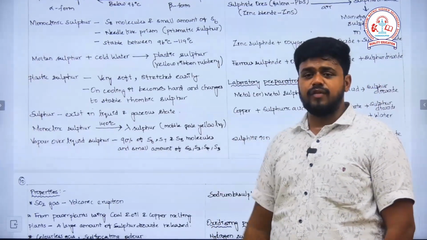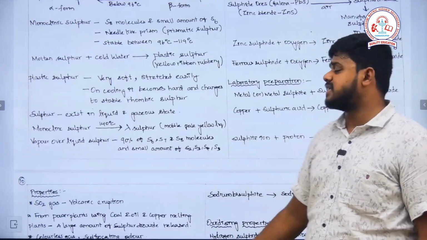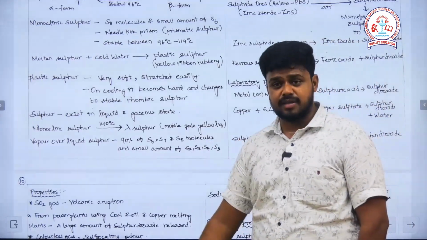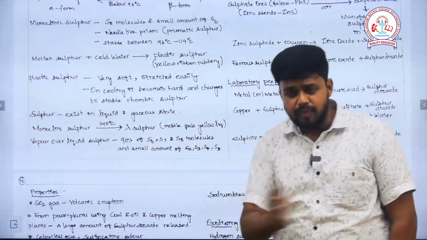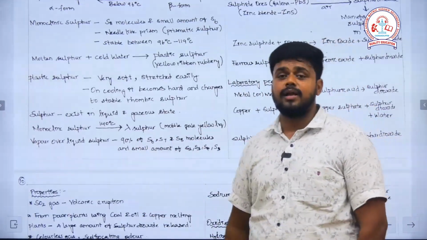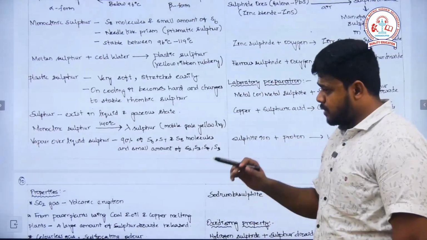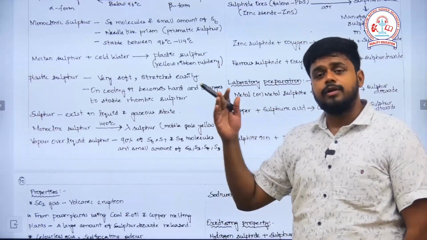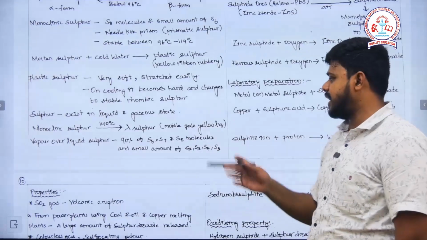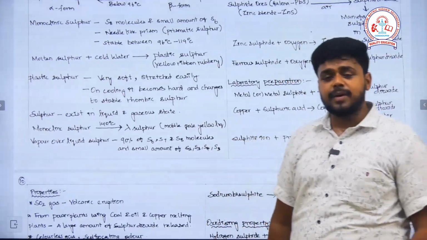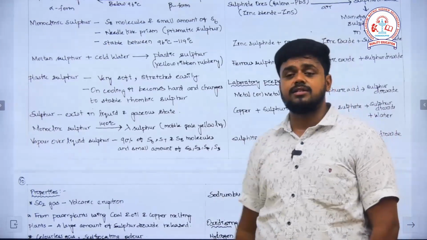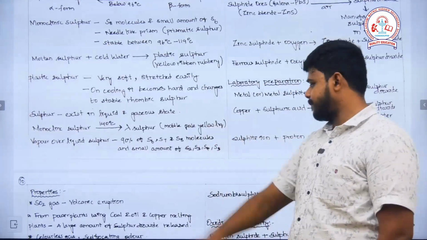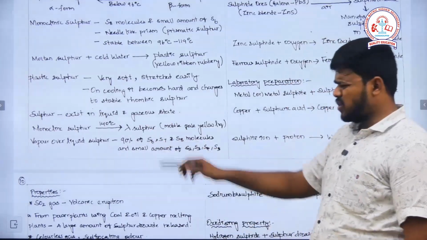When monoclinic sulfur is heated to 140 degrees Celsius, it converts into a new allotropic form called lambda sulfur, which is a mobile pale yellow liquid, a liquid which can flow. Over the liquid sulfur, you will find gaseous sulfur, of which 90% exists in the form of S6, S7, S8, and the remaining exists as S2, S3, S4, S5.